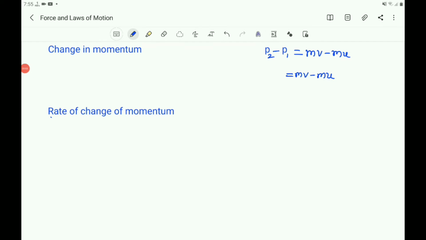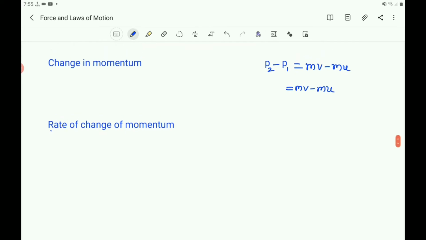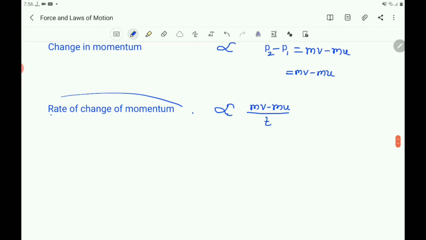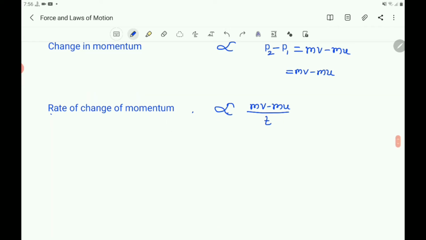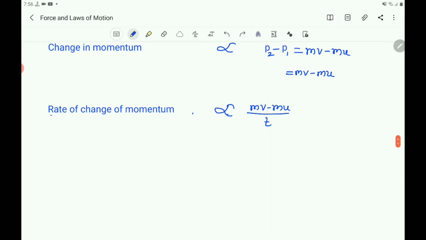Then you can have the rate of change of momentum. So let us take it is not equal, but proportional. Rate of change of momentum is mv minus mu by time. Here as it is a rate, we have to take per time. Change of momentum per time is nothing but the rate of change of momentum. So we take it per time t. So it is (mv minus mu) by t.